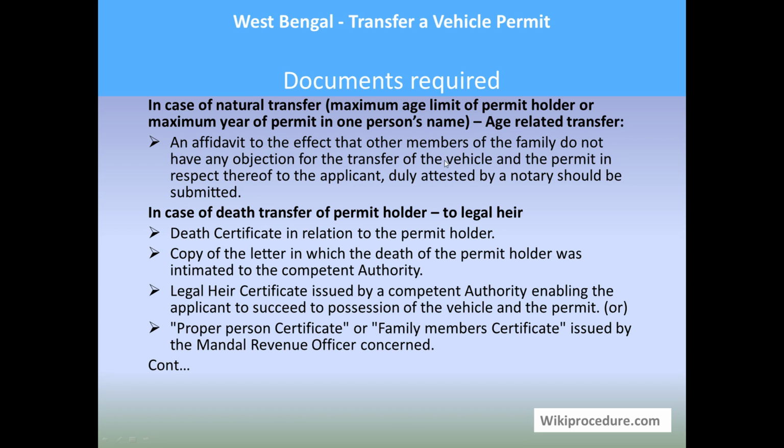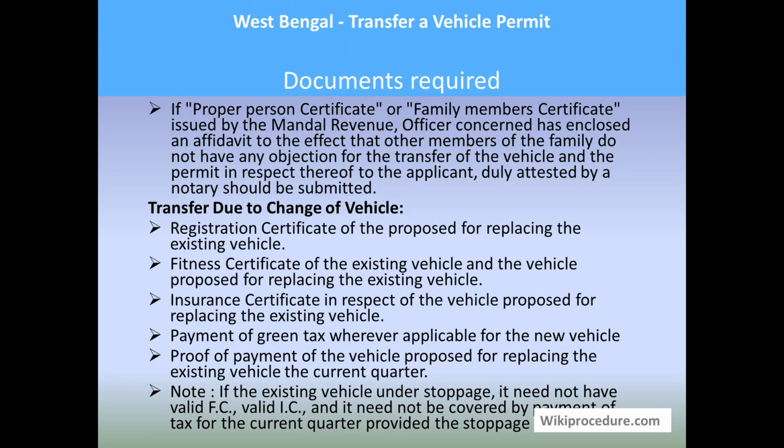In case of a death, the transfer of a permit holder to a legal heir, meaning the legal heir will access the permit. The death certificate in relation to the permit holder, copy of the letter in which the death of the permit holder is intimated to the competent authority, legal heir certificate issued by the competent authority enabling the applicant to succeed the possession of the vehicle as well as the permit, or you can provide proper person certificate or a family member certificate issued by the Mandal Revenue Officer concerned.